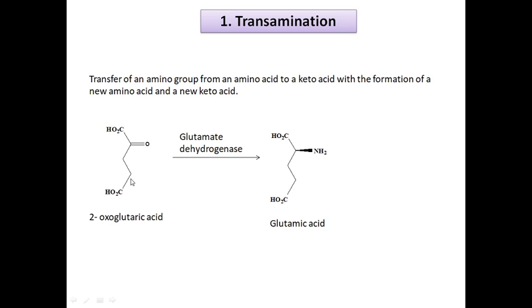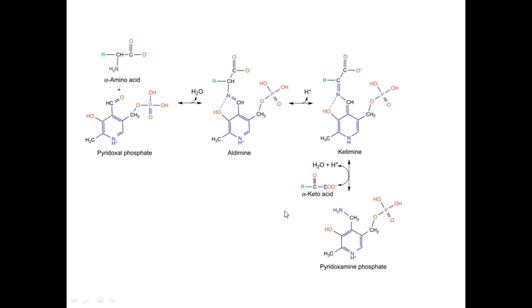Here I will take 2-oxoglutaric acid, COOH, C double bond O, CH2, CH2, COOH. When this 2-oxoglutaric acid undergoes transamination in the presence of glutamate dehydrogenase or PLP, it gives glutamic acid. Here this carbonyl group is converted into NH2. This is a transamination. Let us see one general mechanism.